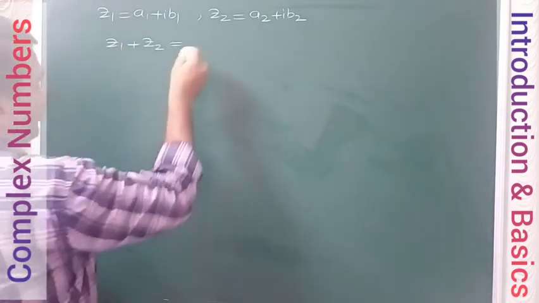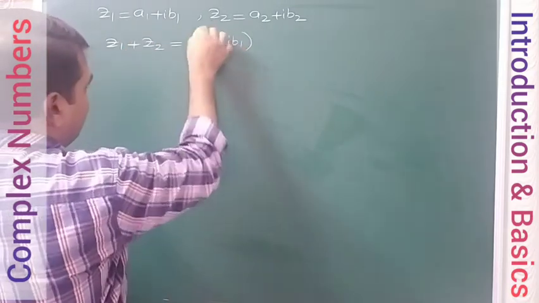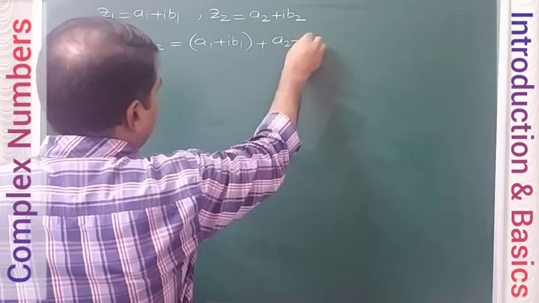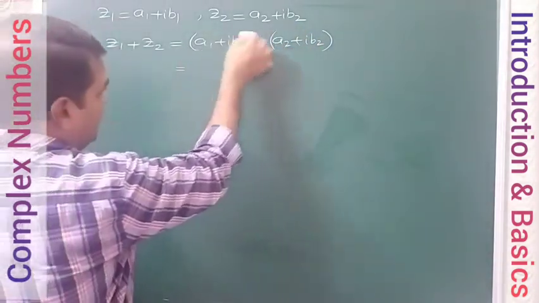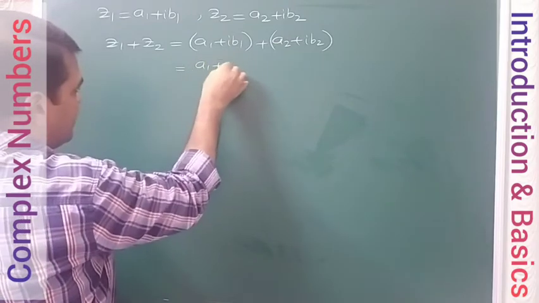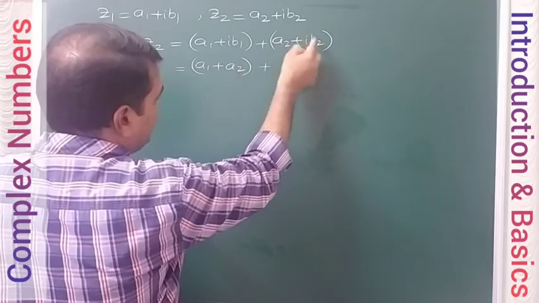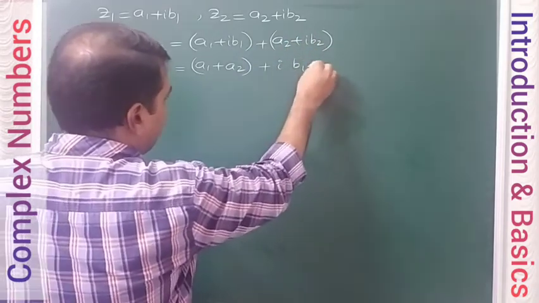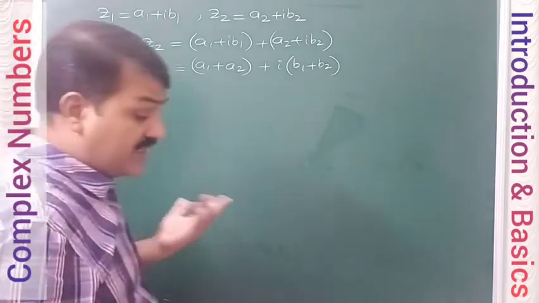Adding two complex numbers Z1 plus Z2, a1 plus i b1 plus a2 plus i b2. So a1 plus a2 I will write separately, and taking i common in these two, b1 plus b2. So what is this now?